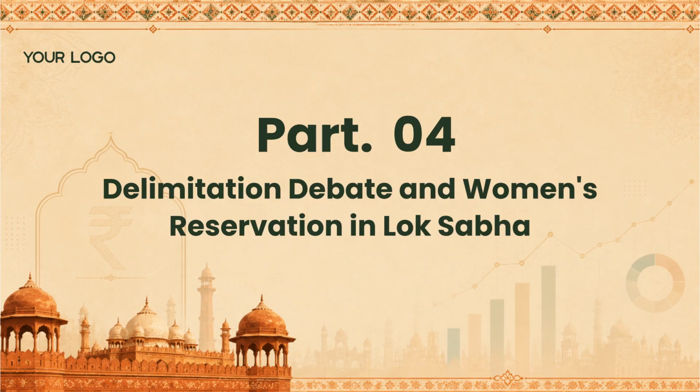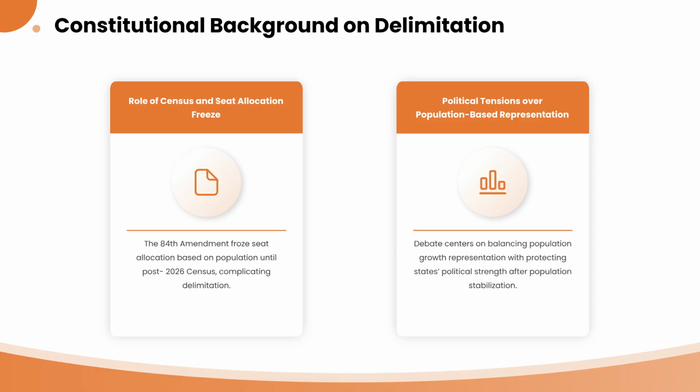Finally, we turn to the ongoing debate surrounding delimitation and the implementation of women's reservation in the Lok Sabha. Delimitation is constitutionally complex due to the 84th Amendment, which froze seat allocation based on population until the post-2026 census. This creates a difficult debate over balancing representative growth with protecting the political influence of states that have achieved population